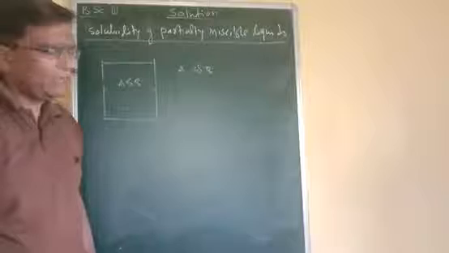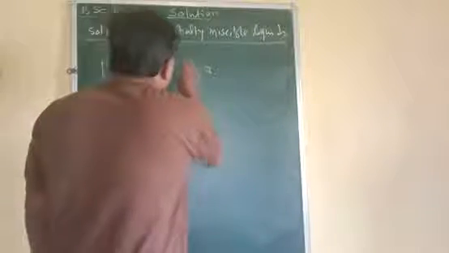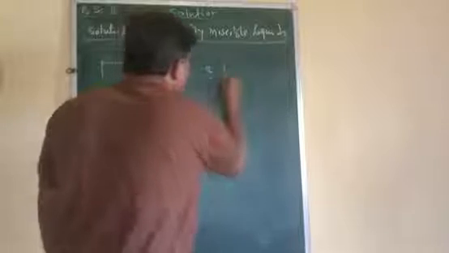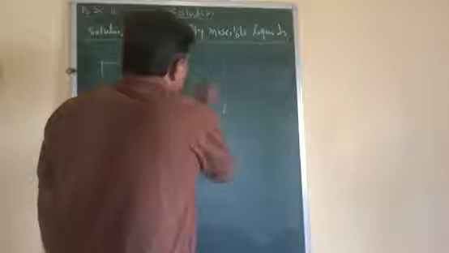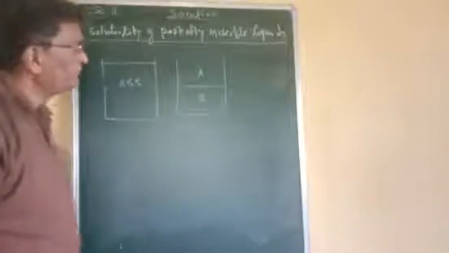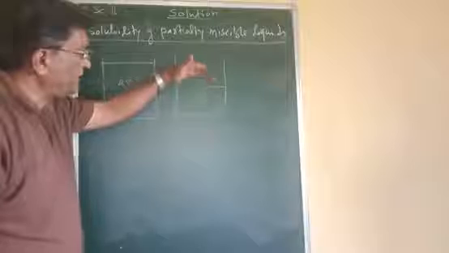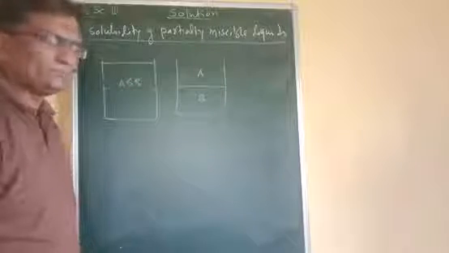It is completely miscible. Now if these two components are present in this manner, that is, A layer, B layer, then it is called completely immiscible liquids.